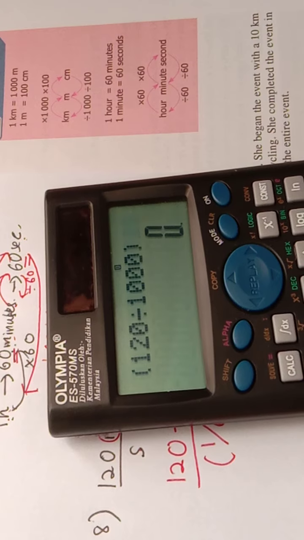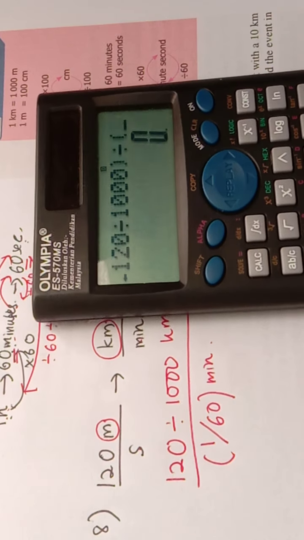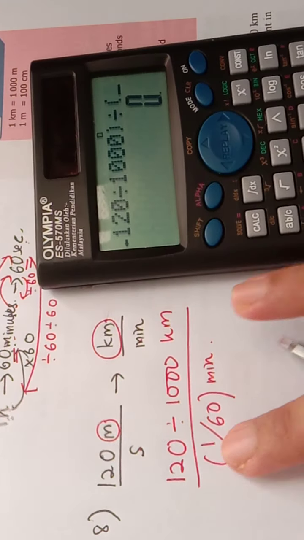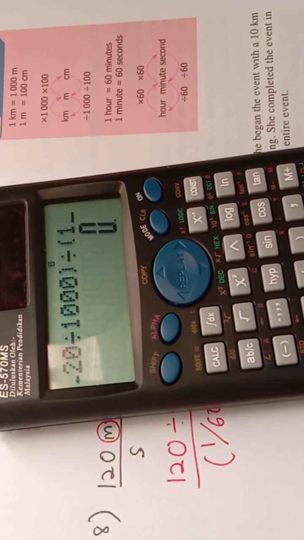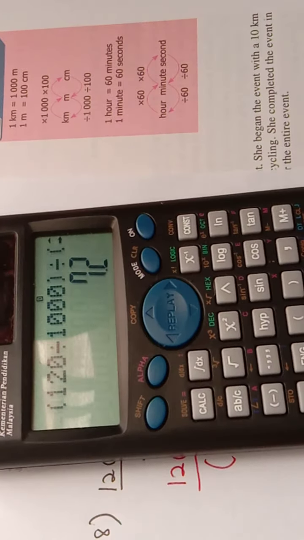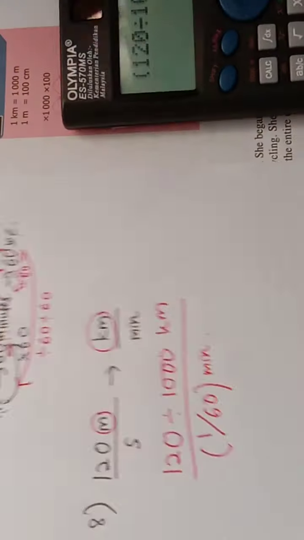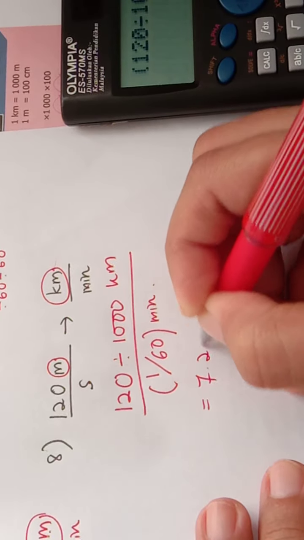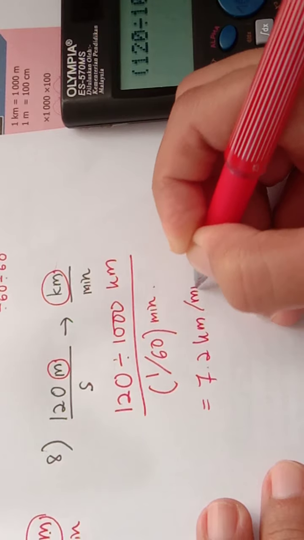Tengok sini. And then cikgu divide lagi sekali, cikgu buatkan satu kurungan, 1/60, 1 divided by 60. Like this, macam ni. So we press, kita akan dapat 7.2 km per minute.